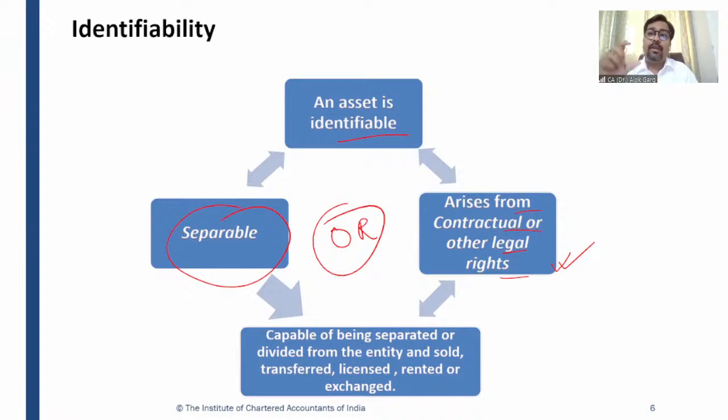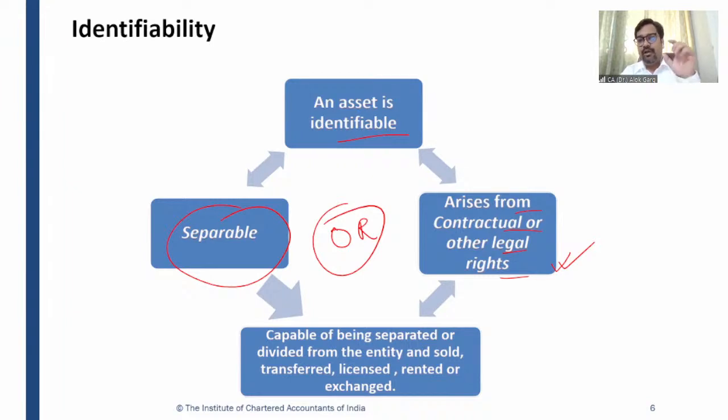Goodwill cannot be sold individually. Goodwill cannot be let out. Goodwill cannot be rented, cannot be exchanged individually. Goodwill goes hand in hand with the business, right? When the business is sold out, only then can goodwill travel along with the business. Goodwill cannot travel alone. Goodwill always travels along with the business, right?